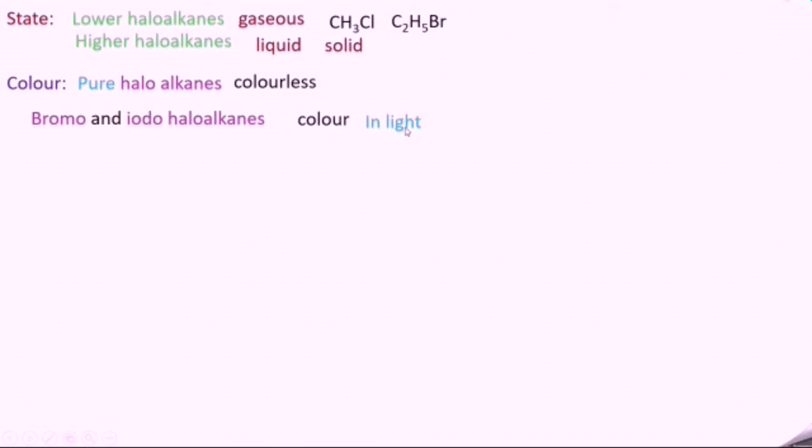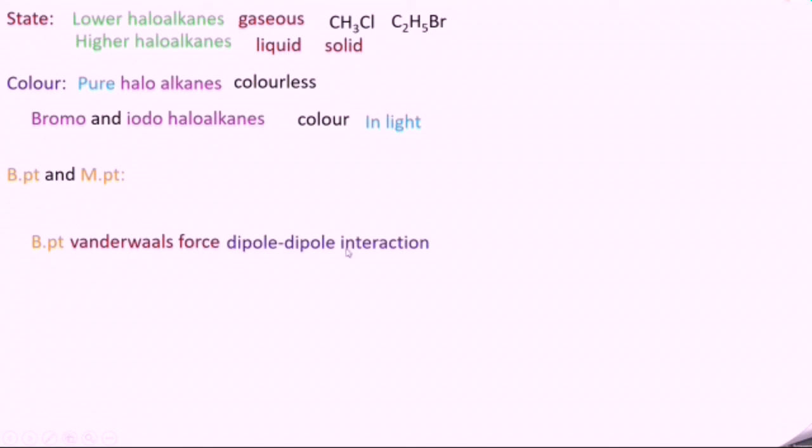Third property is boiling and melting point. Boiling point is dependent on van der Waals force of attraction and dipole-dipole interaction. Van der Waals force is directly proportional to molecular mass.